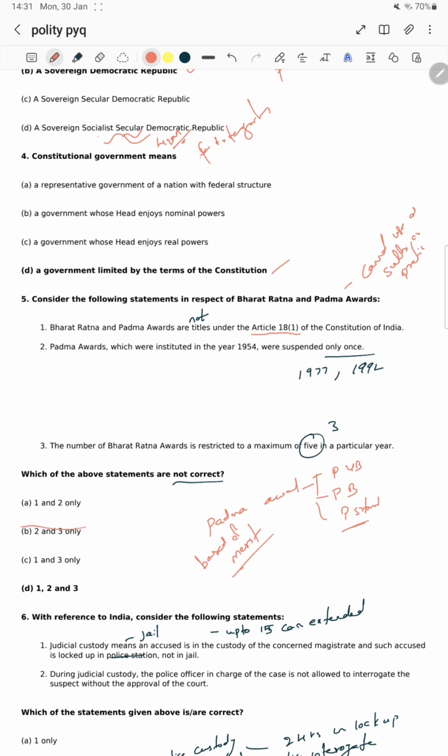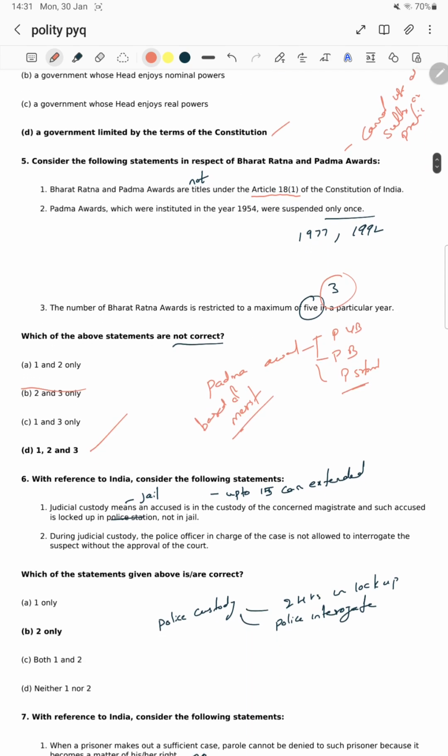Now let's see the others. The awards, instituted in 1954, were suspended only once? No, sir. In 1977 it was suspended, and again in 1992 it was suspended. It's not only once, so option 2 is wrong. 1 and 2 are wrong. The number of Bharat Ratna awards is restricted to a maximum of 5? In a particular year, it has been given to a maximum of 3, sir. So all three statements are wrong.